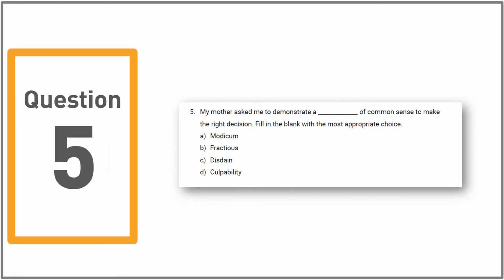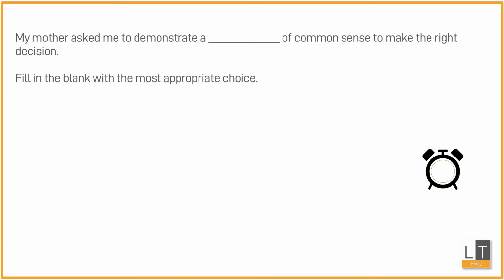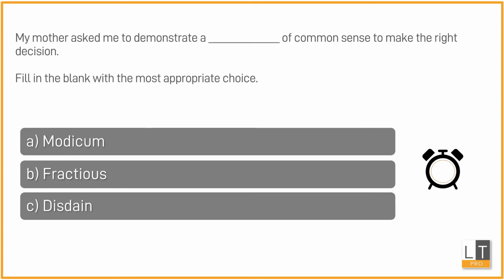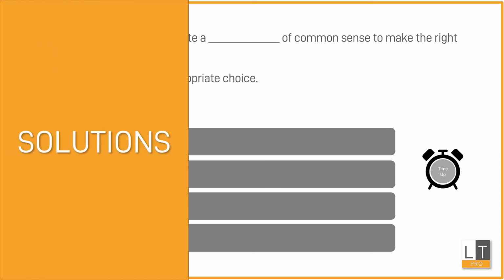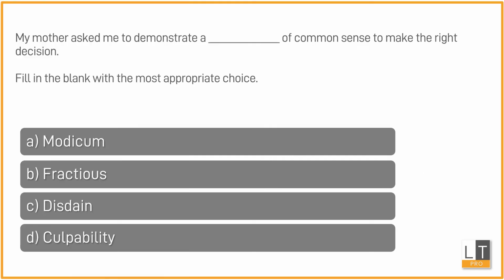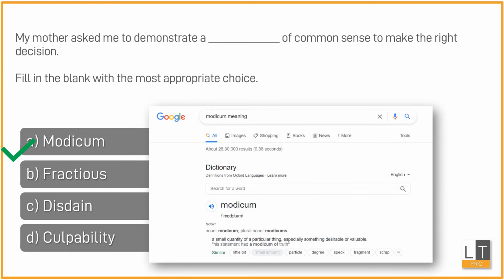Question number 5. You can fill in the blank with the appropriate choice. Here are the 4 options. Try it yourself. Now this is a vocabulary-based question. The right answer to this question is modicum. Modicum means a small amount of something, which means that when you're saying that my mother asked me to demonstrate a modicum of common sense, it's like saying, hey, I expect you to demonstrate at least a small amount of common sense to make the right decision.